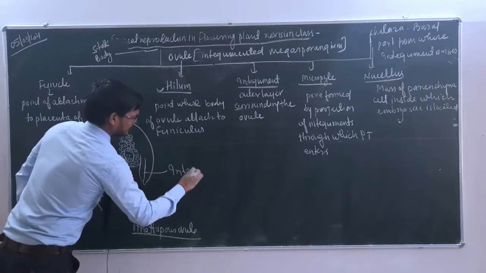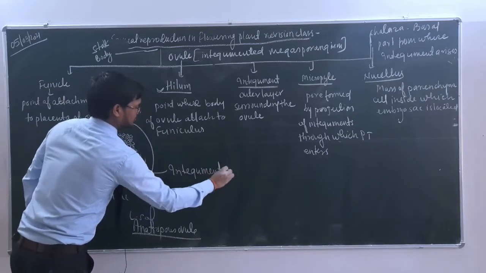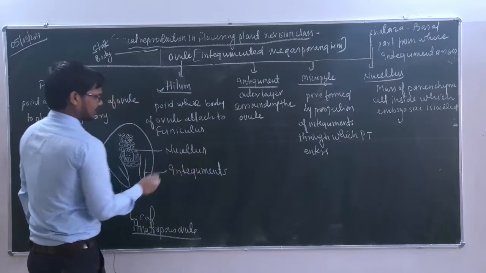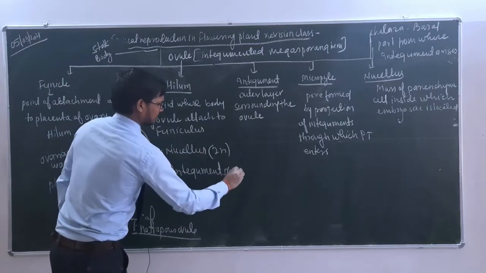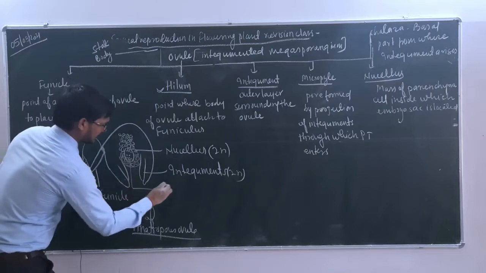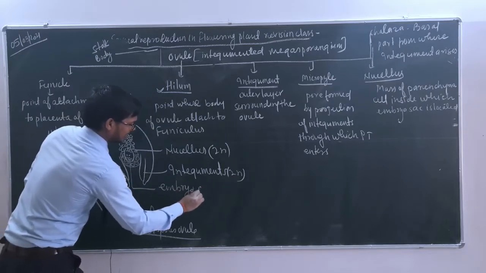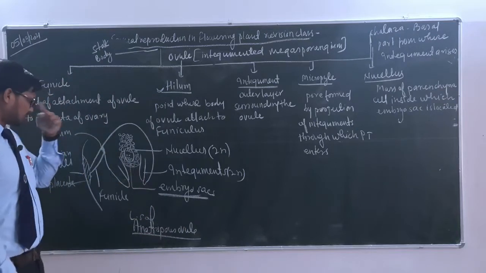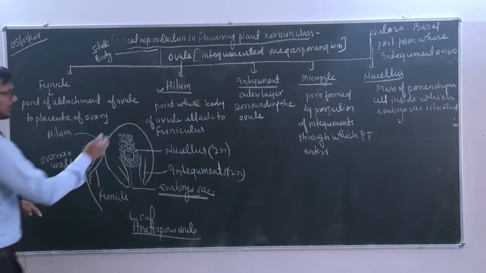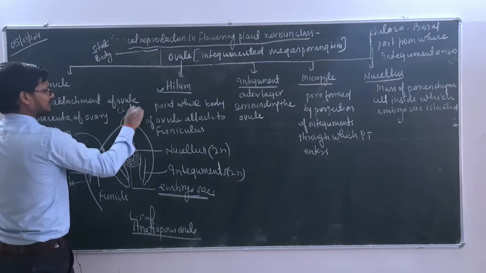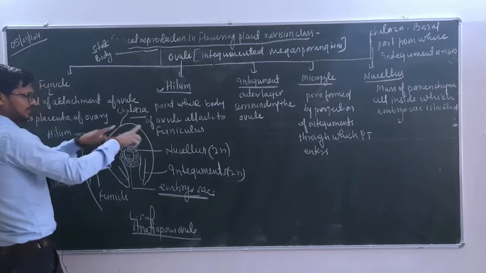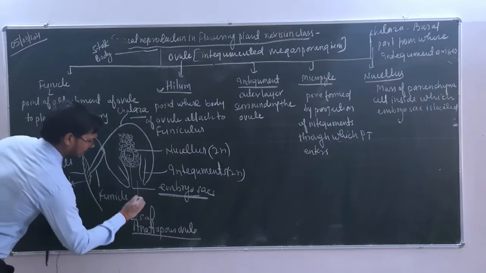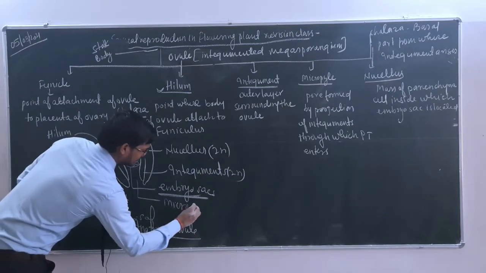These two are the integuments. ये हमको जो दिख रहे हैं बेटा इंटैगमेंट्स दिख रहे हैं. This is the nucellus. This one is diploid. This one is also diploid. And here we are getting the embryo sac. We will discuss about this, the female gametophyte, later on, how this is formed, but not here. So this is what it is all about, and this portion is known as chalaza. Chalaza means this is the basal part, from where there is the origin of the integuments, and this opening here is known as what?